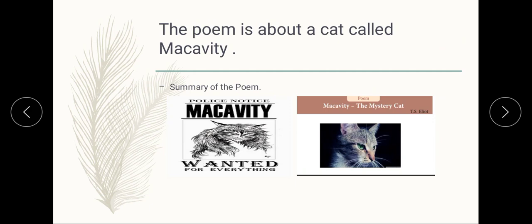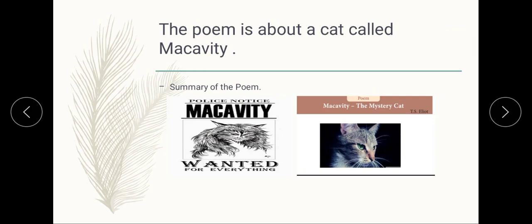Here in this poem, the poet is sure that there has been no creature like Macavity. Macavity has broken not only human laws but even the laws of nature. He floats in the air without any support. I showed you one picture of that. The fakirs are supposed to have some magical powers, but even they stare upon Macavity. Yet the wonder of wonders is that when one rushes to the scene of crime, Macavity is not found. Those who look for him find him neither in the basement, under the earth, nor in the air.